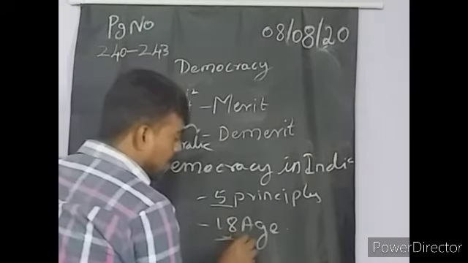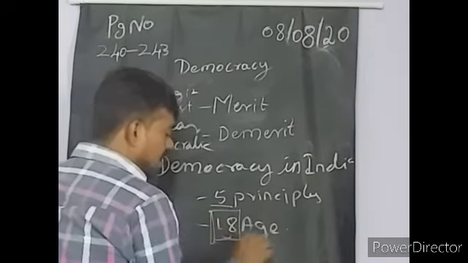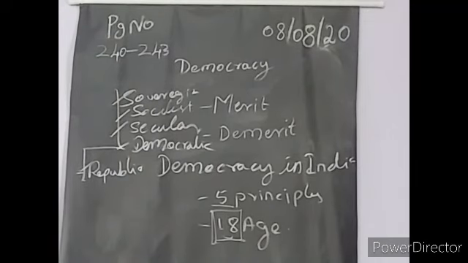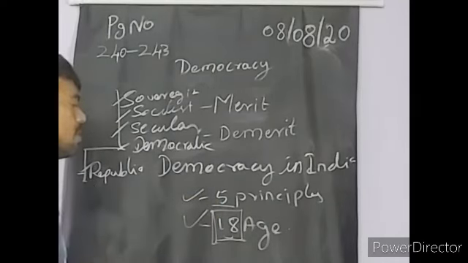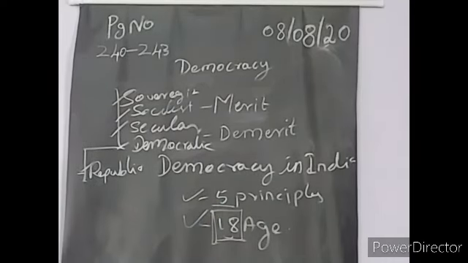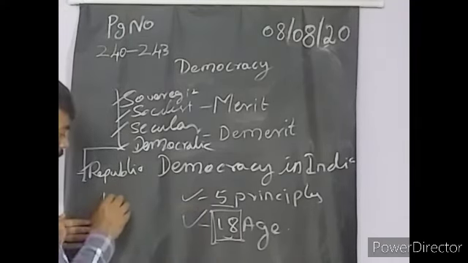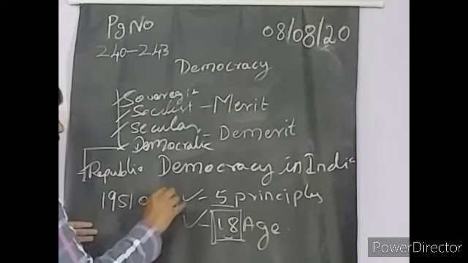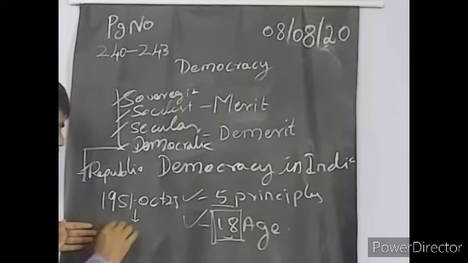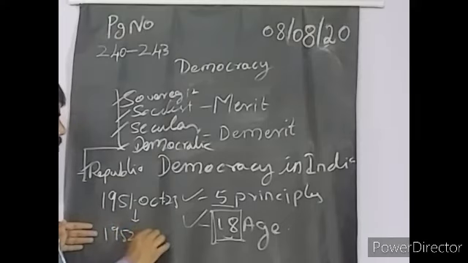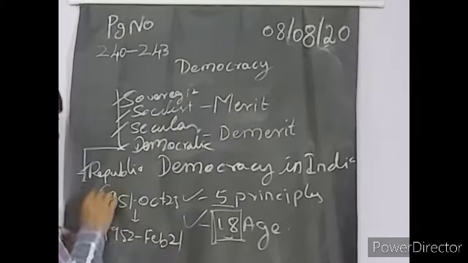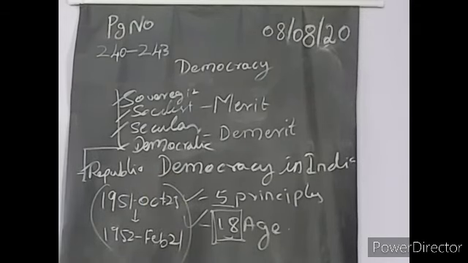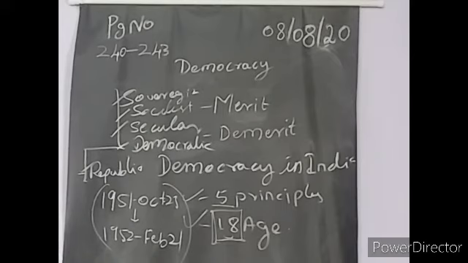And the person overall complete the age of 18, the person having the right to select the representative, voting right. So these are all the important democracies of India. So based on this, when the first election was conducted in our India means 1951 October 25 to 1952 February 21. So between these dates only we got the first election in our independent India.